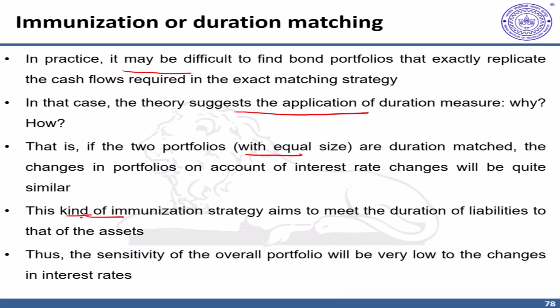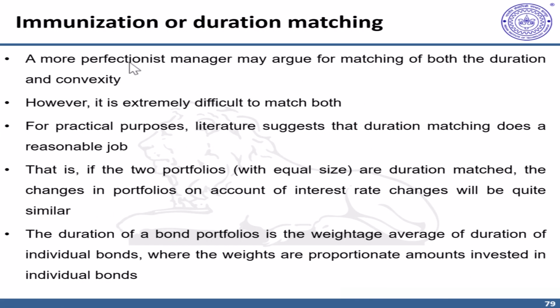So match the duration of liabilities to the assets, and in turn, the sensitivity of the overall portfolio to interest rate changes would be very less. While a more perfectionist fund manager may like to not only match the duration of the bond portfolio but the convexity as well. However, it's very difficult to match both the duration and convexity aspects.